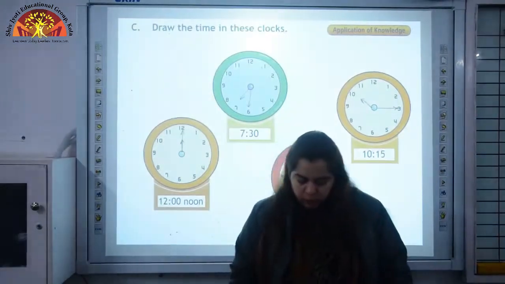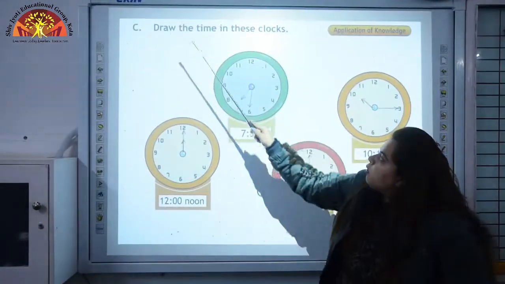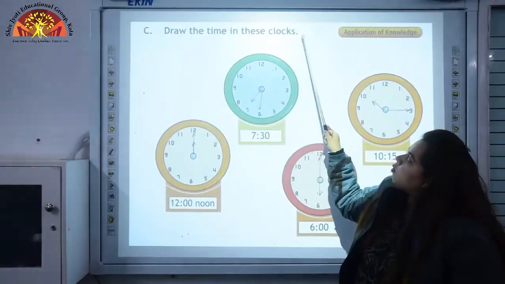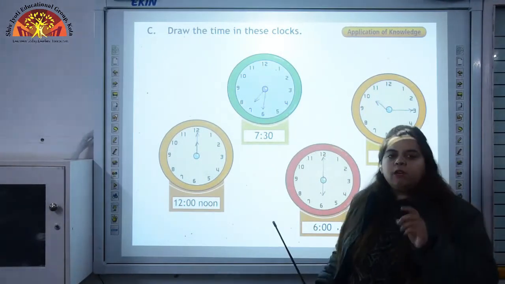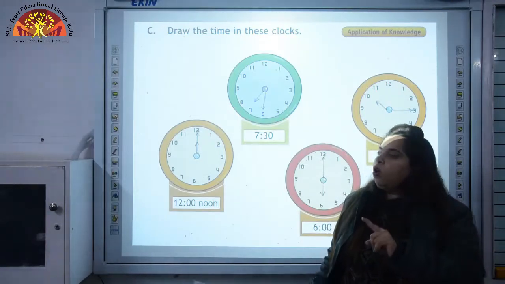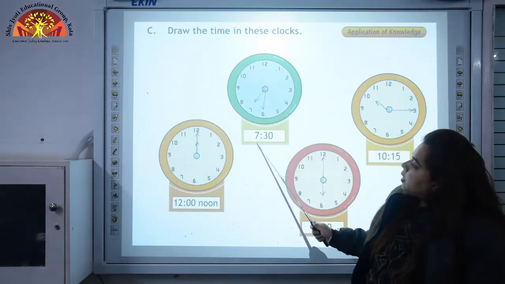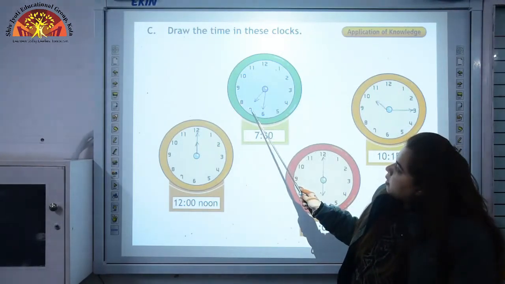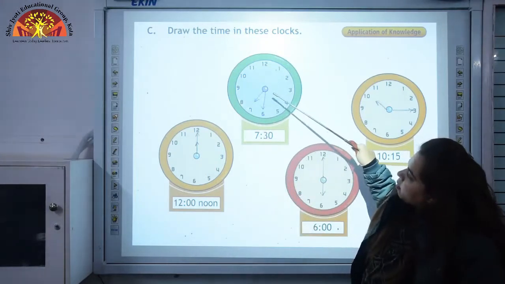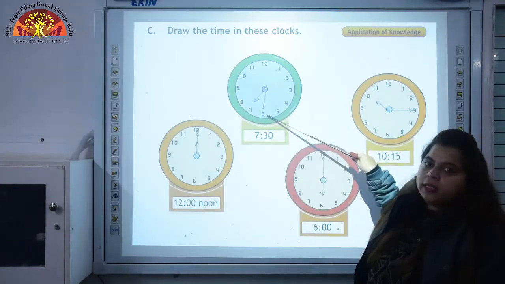Okay, children. Now, next question is, draw the time in these clocks. Now, clocks are given over here. Time is mentioned. We have to draw the hands of the clock in this. 7:30. Now, 7:30 means short hand between 7 and 8, and minute hand will be on 6.